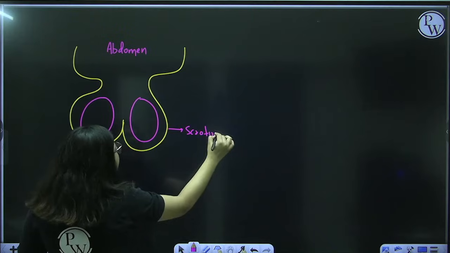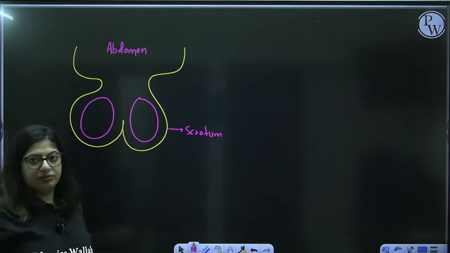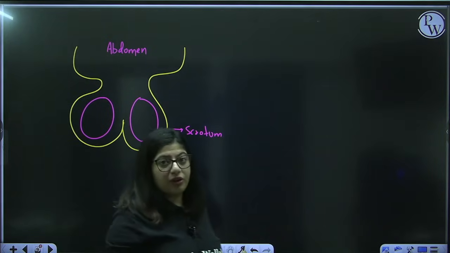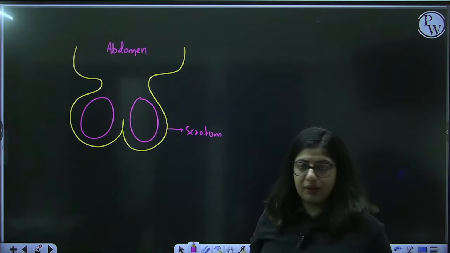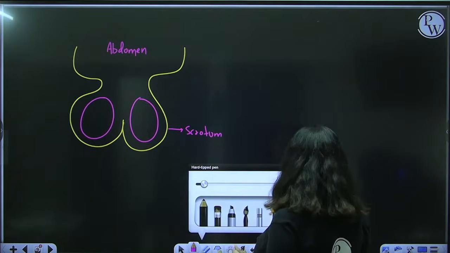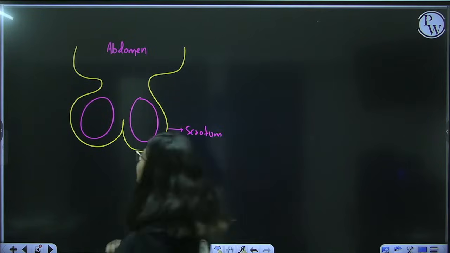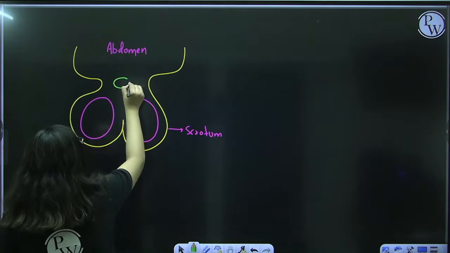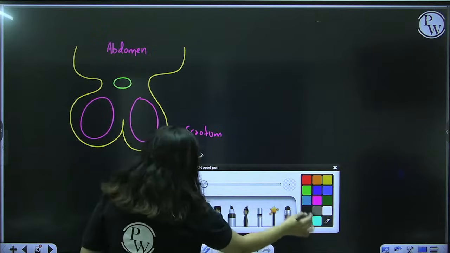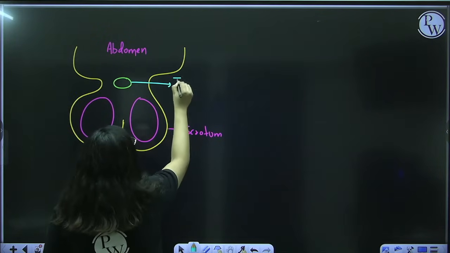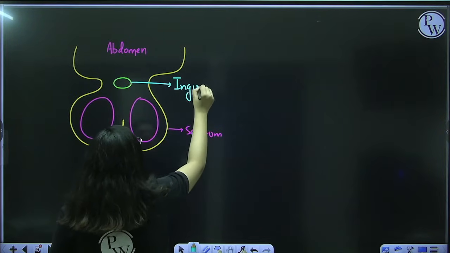You just can't separate a very important organ from the rest of the body, so somehow they are connected. How? Abdomen and scrotum are connected to each other via this canal. You call this canal the inguinal canal. What canal? Inguinal canal.